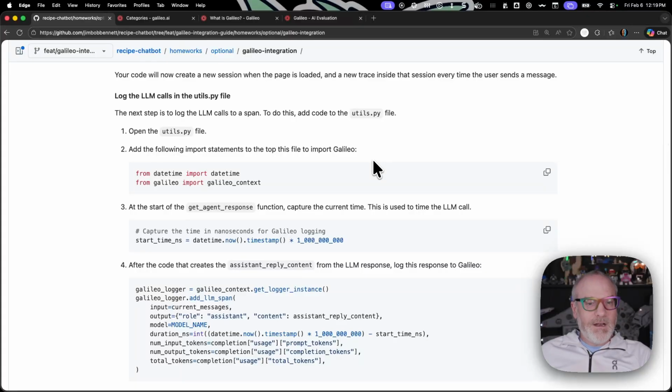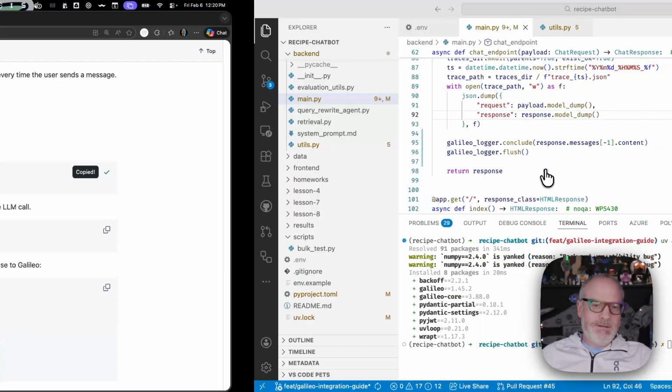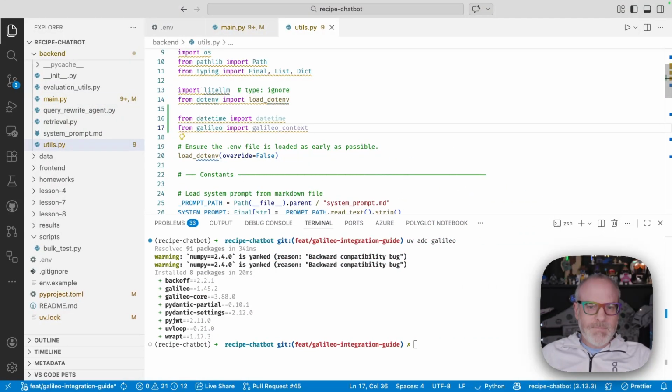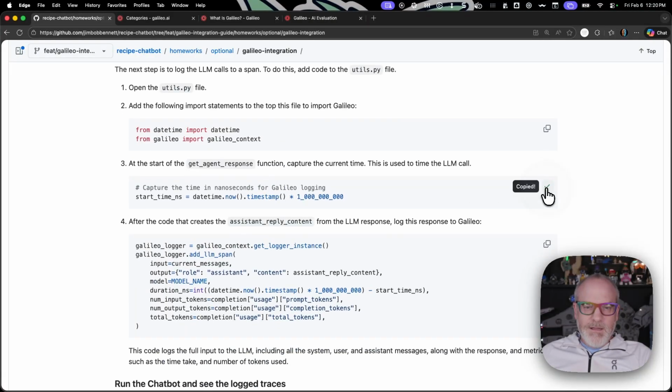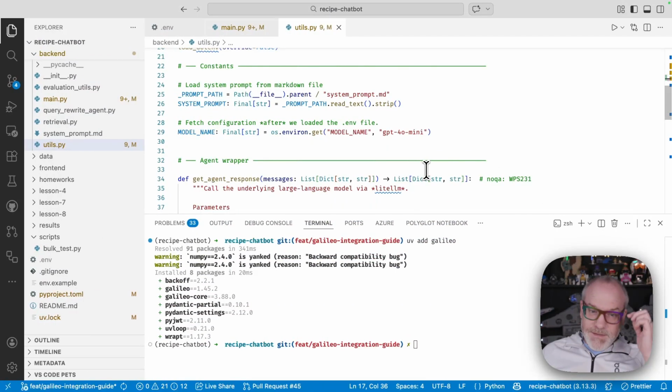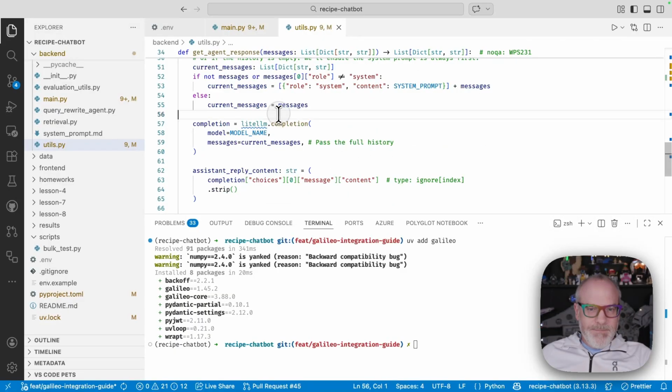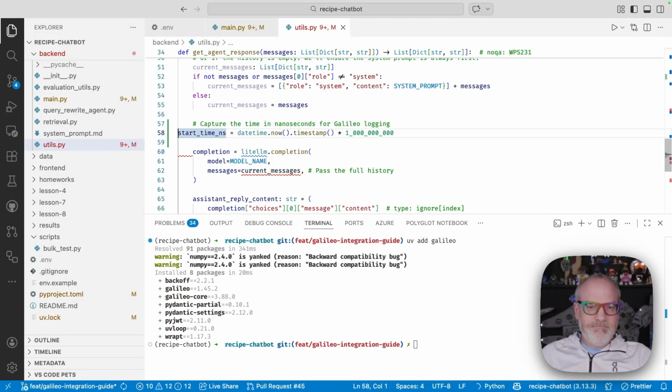Finally, I now need to log the LLM calls. So actually get information about what goes to the LLM, what comes back, and we can track other information like the latency, how long it took, number of tokens, what model we were using, stuff like that. So I'm just going to add some imports to the utils.py. Got our imports there. In the get agent response, so this is the function that actually calls the LLM, just before we call the LLM, I'm going to grab the current timestamp. So I'm going to use this for timing the latency of the LLM call.